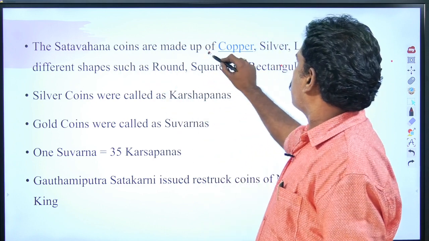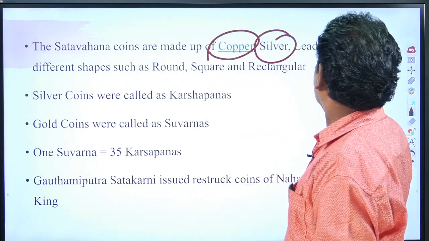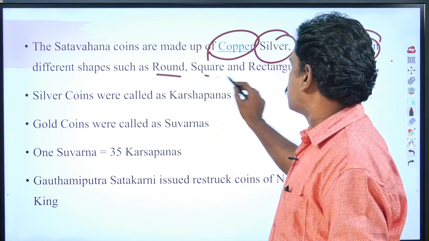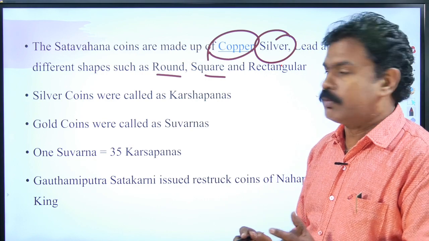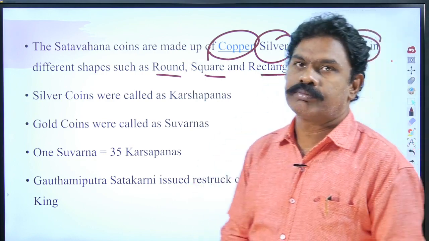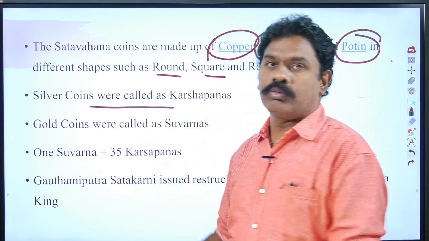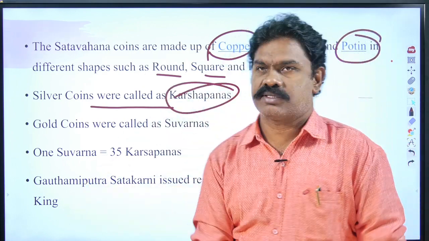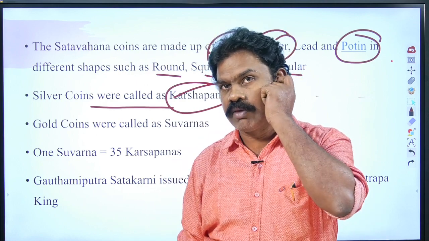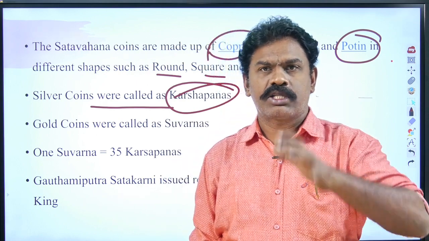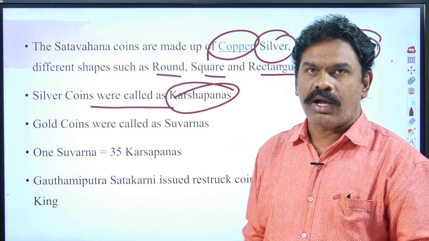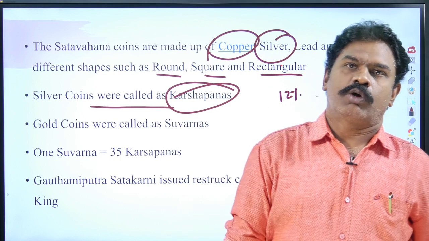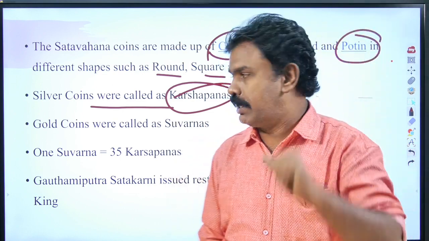Satavahana coins were made of copper, silver, and lead in different shapes: round, square, and rectangular. Silver coins were also issued during the Satavahana period. Silver coins were called Karshapanas. This is mentioned in Rudradamana's inscription. According to the Rudradamana inscription, the interest rate of that period was 12%.